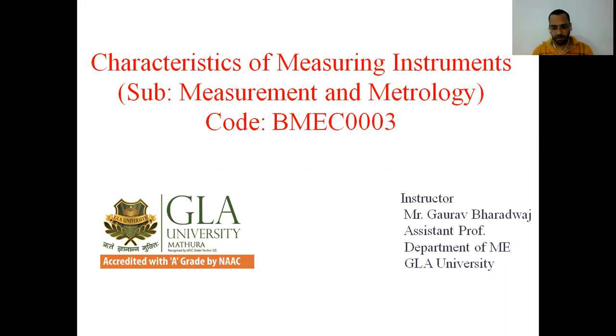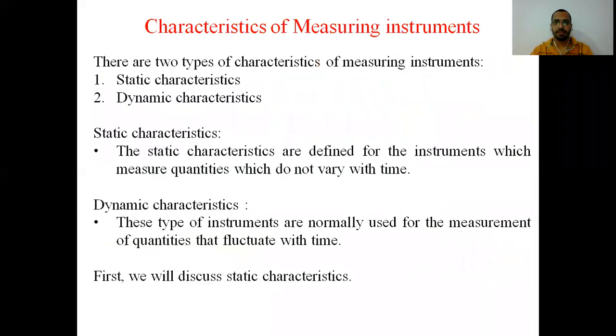As we have already discussed the types of measuring instruments, each measuring instrument has some characteristics. Some of them are time dependent and some are time independent. So let's start. There are two types of characteristics of measuring instruments. First is the static characteristic and second is the dynamic characteristic.